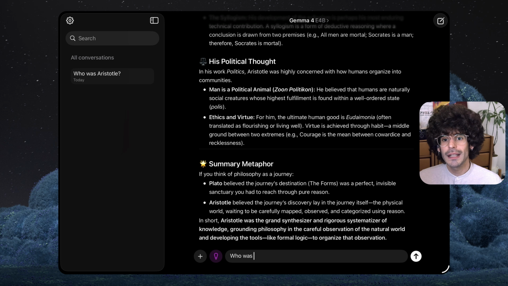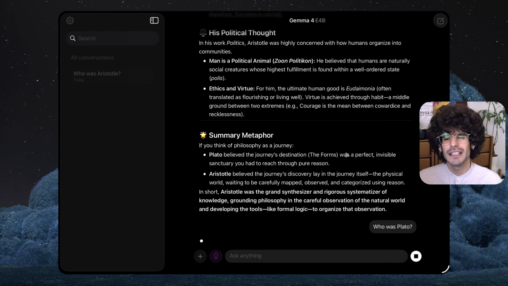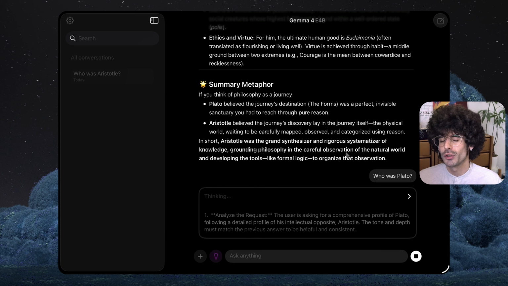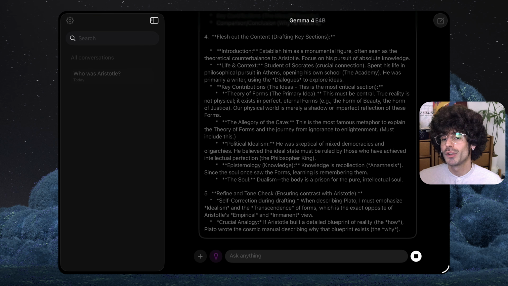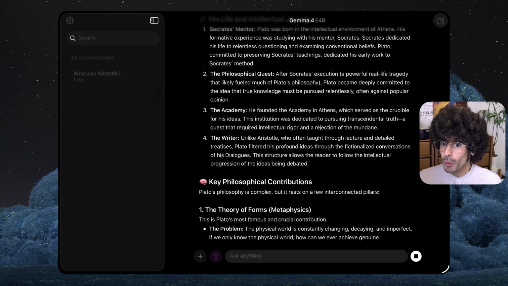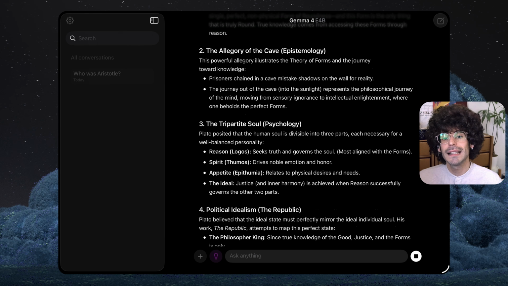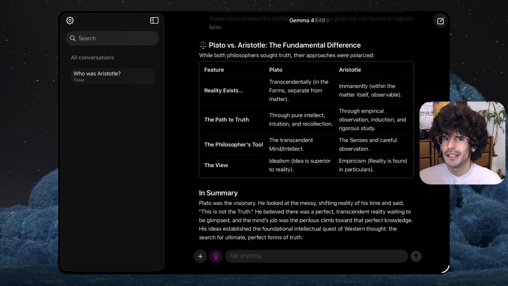So let's turn it on and ask who Plato was. Now you can see that instead of just printing an answer, it first has this internal monologue trying to figure out how to reply. For this type of question, this doesn't make much of a difference, but it takes more time. But if you want the AI to come up with plans or more complex ideas, this can be really powerful, as we will see in a moment.